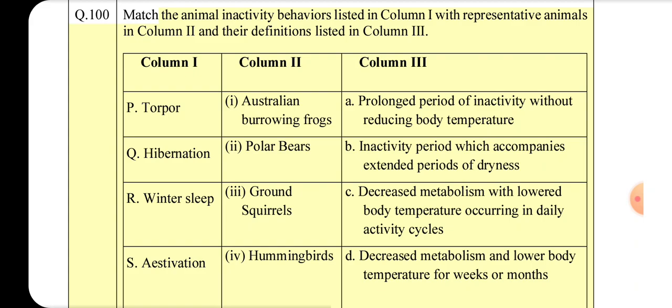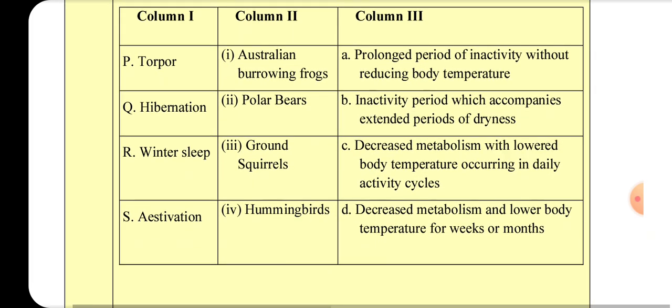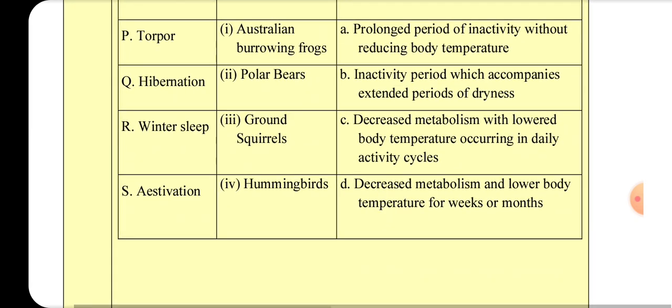Match the animal inactivity behaviors listed in column 1 with representative animals in column 2 and the definitions listed in column 3. Column 1: P, Torpor; Q, Hibernation; R, Winter sleep; S, Estivation. Column 2: I, Australian burrowing frogs; II, Polar bears; III, Ground squirrels; IV, Hummingbirds. Column 3: A, Prolonged period of inactivity without reducing body temperature; B, Inactivity period which accompanies extended periods of dryness; C, Decreased metabolism with lowered body temperature occurring in daily activity cycles; D, Decreased metabolism and lower body temperature for weeks or months.